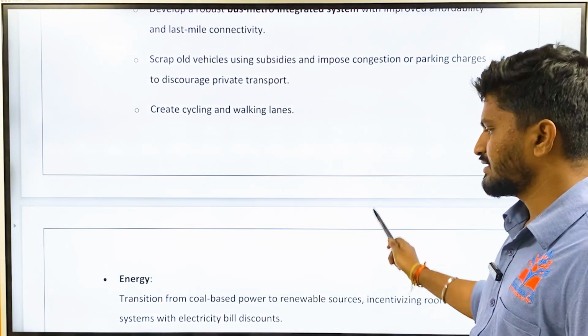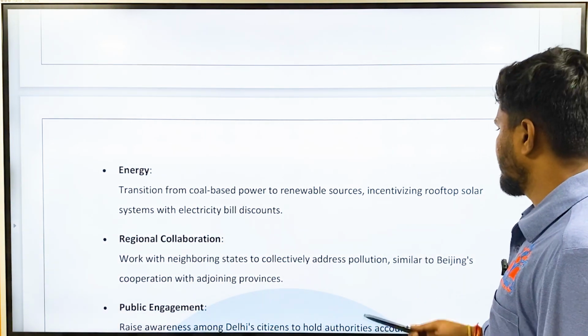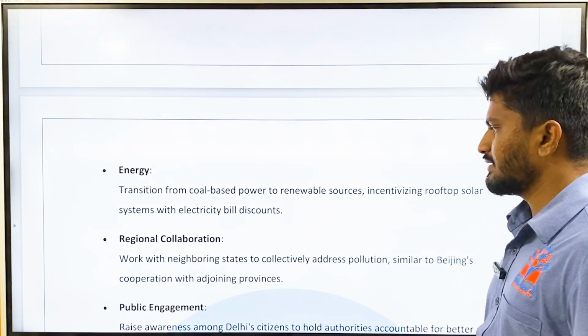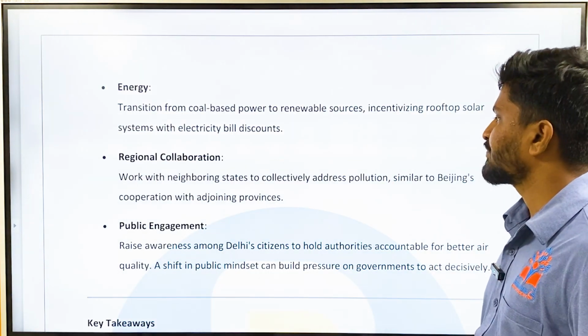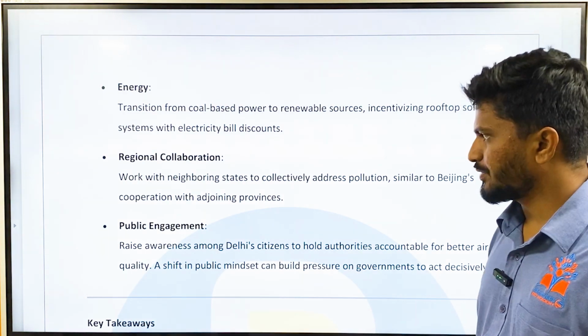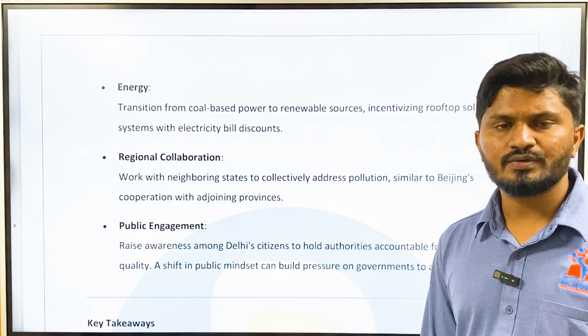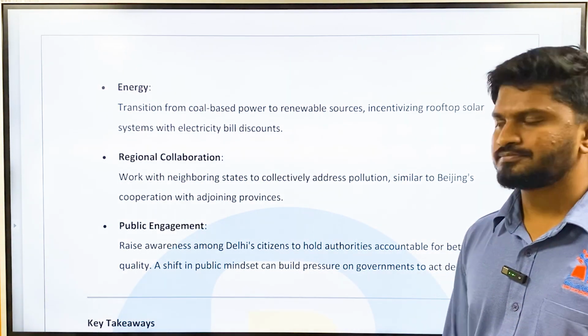With respect to energy, transition from coal-based power plants to renewable energy sources, incentivizing rooftop solar systems and electricity bill discounts. And then in regional collaboration, work with the neighboring states to collectively address pollution, similar to Beijing's cooperation with the adjoining provinces. All these points are very important. These points are very unique, and you can use them in your mains answer. It is going to add great value to your answers.